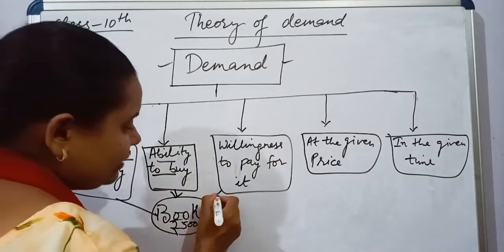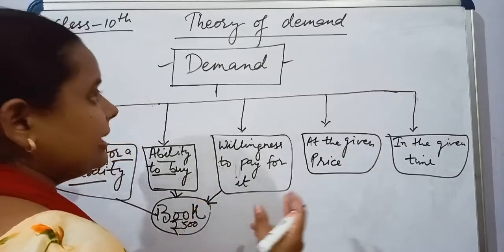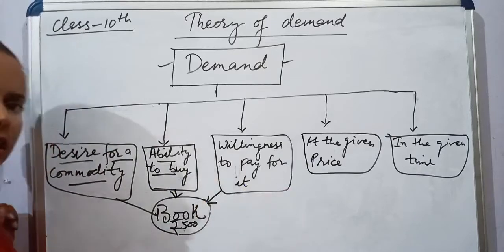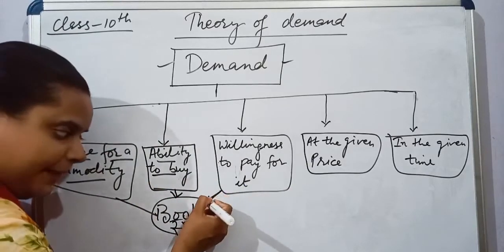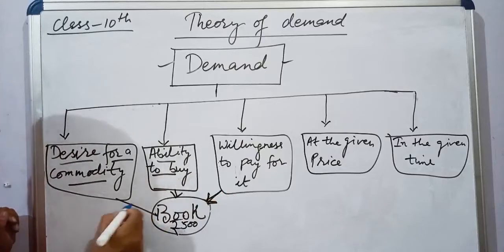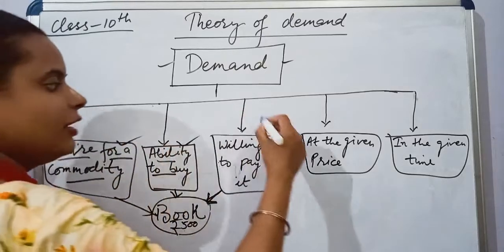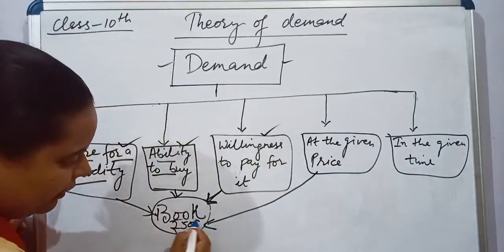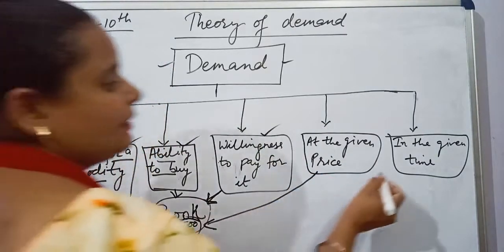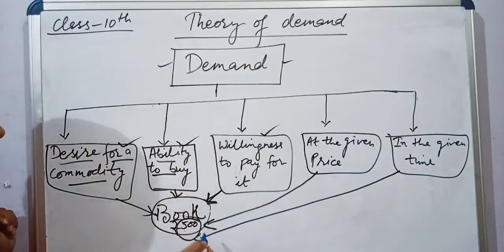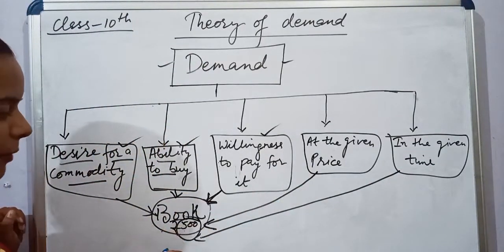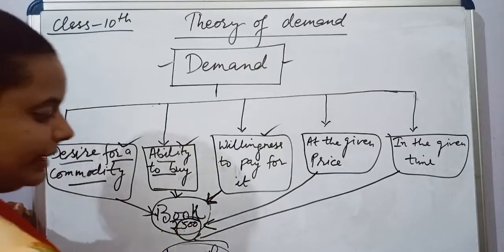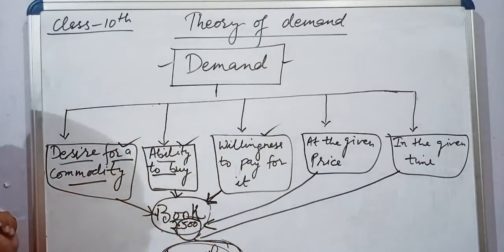Next, willingness to pay means there are two thoughts in my mind. Should I buy it? Should I not buy it? Should I pay for it or should I not pay for it? If I am ready to pay for it, then I have the desire, the ability, and the willingness also. And at a given price, what was the price? 500 rupees. And at a given time period: suppose this book is in the shop for 1 month, limited stock is there. So within this 1 month, I have to purchase this book.